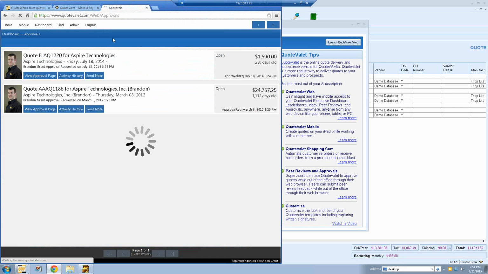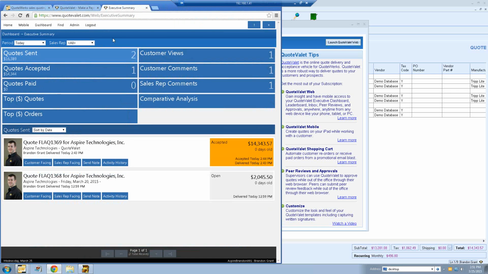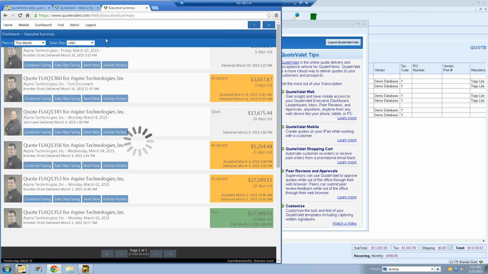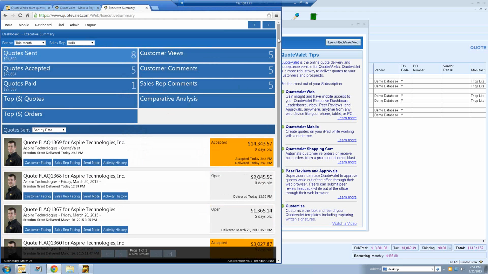The executive summary is going to be for management only. So this is going to show you, during your selected date range, all the information about your documents, either via a specific sales rep or all your sales reps. So if you wanted to see how your reps are doing this month, you can click on this month, and you can get a good look at how many quotes have been sent, how many were accepted, how many were paid, the top dollar quotes, the top dollar orders, customer views, customer comments, sales rep comments, and a